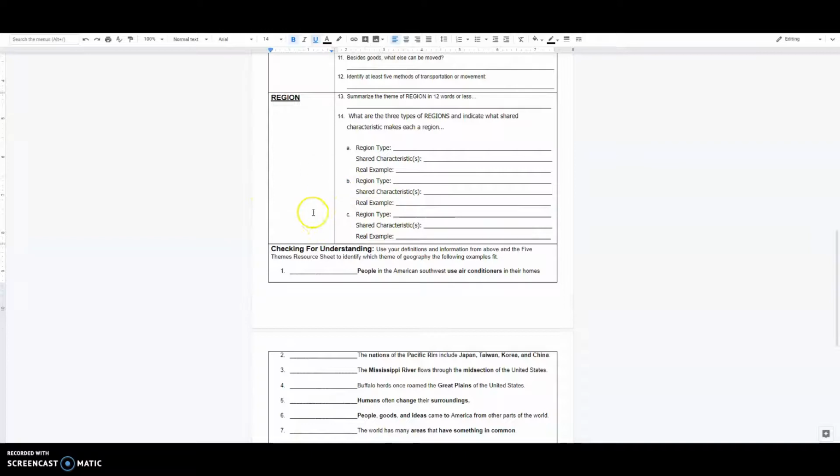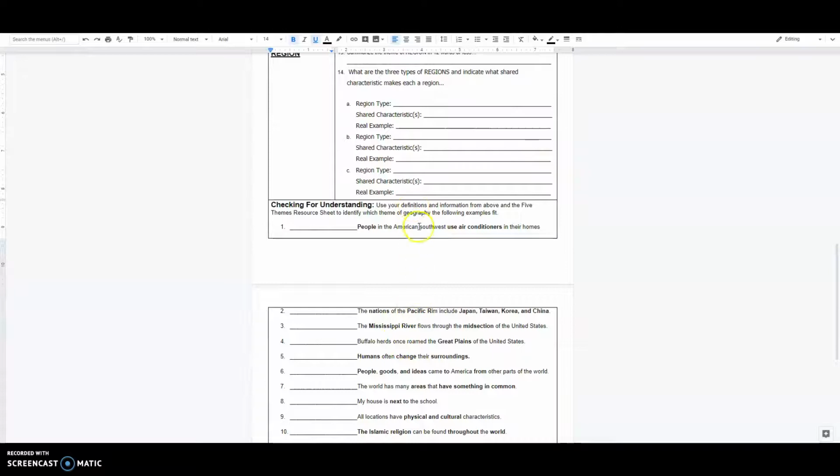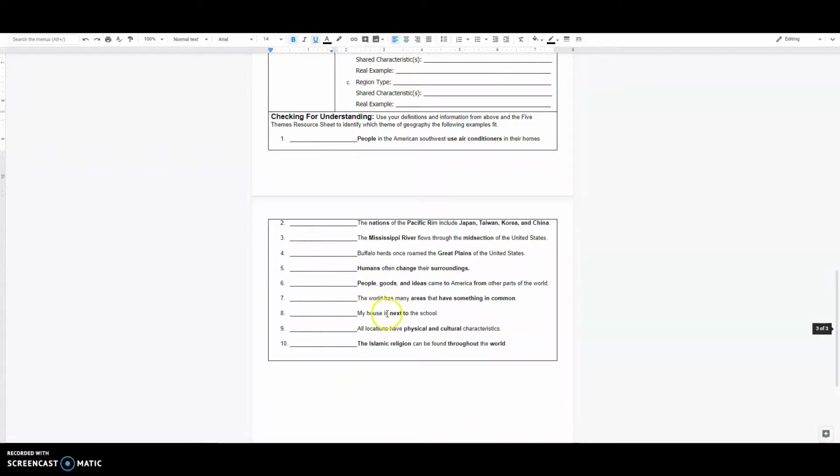It's decent reasoning, and that's an acceptable answer, as many of these phrases actually have multiple answers associated with them. But I would say region, because people in the American Southwest are unified in the idea that air conditioners are used regularly, and it's hot in the Southwest. Those characteristics of people using air conditioners and it being a hot climate are characteristics that unite the region and form the region and give us an idea of what the region is. And so that's kind of the idea with these, so please do your best.